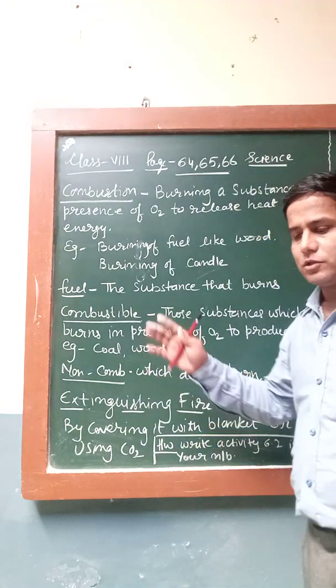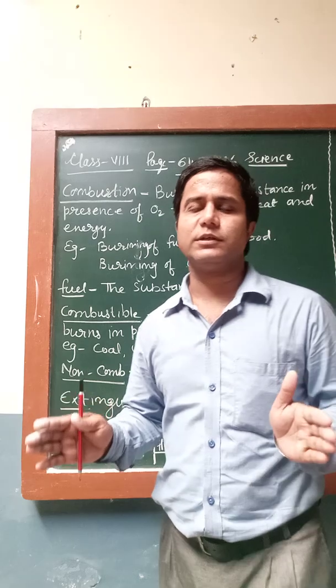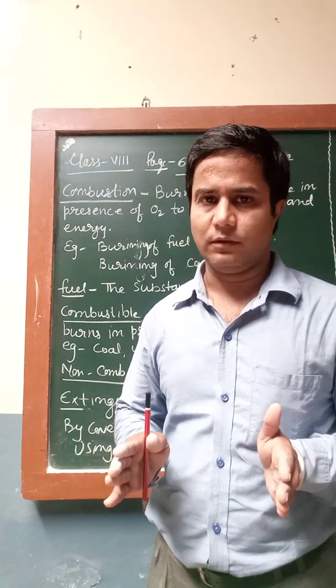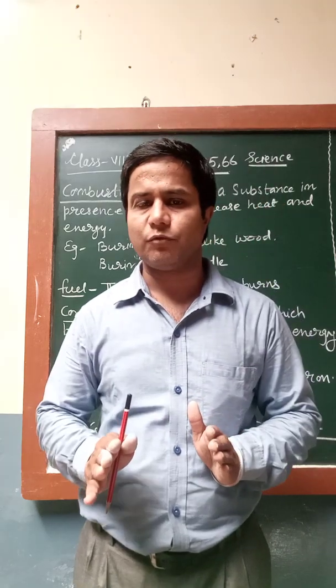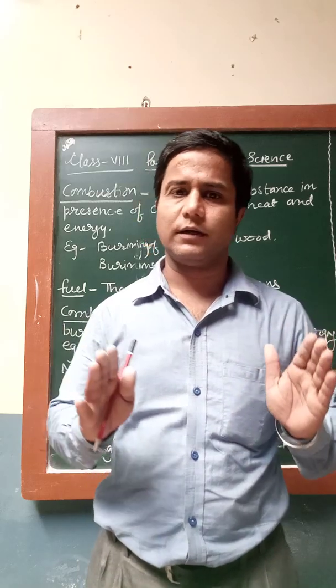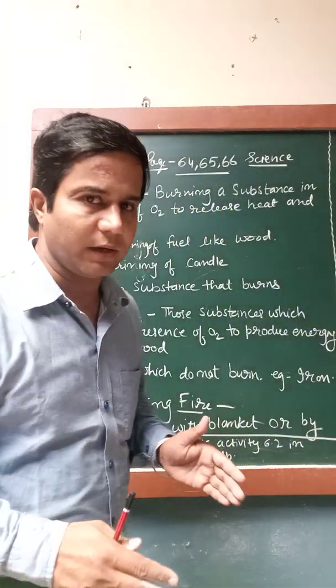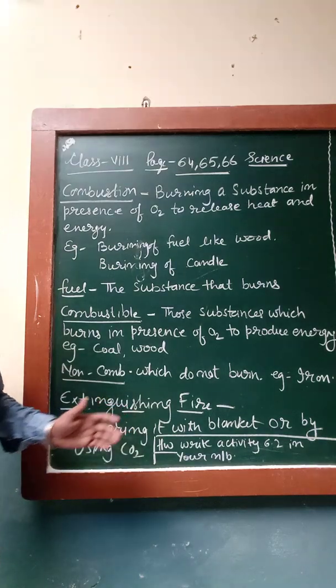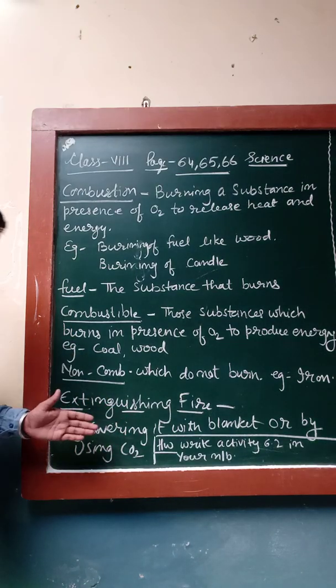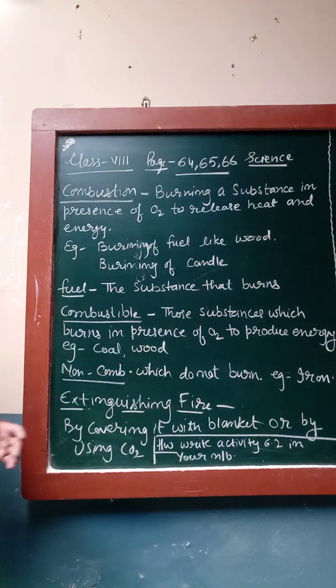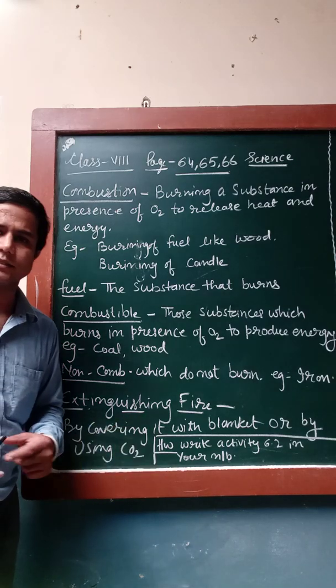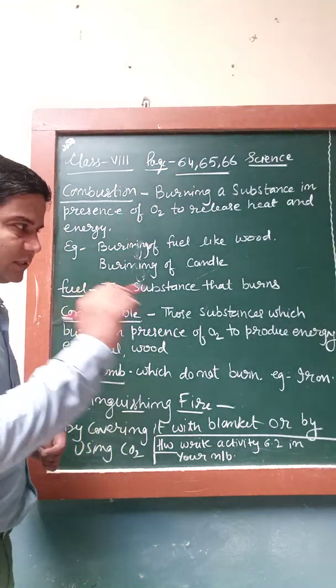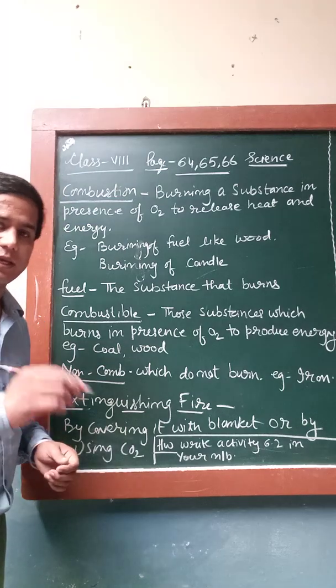What happens? By covering with the blanket, we stop the supply of oxygen. If there is no oxygen supply for the burning fuel, it will stop the burning and the fire will be extinguished. You will also see red colored cylinders with fire extinguishers written on them. They can also be used.